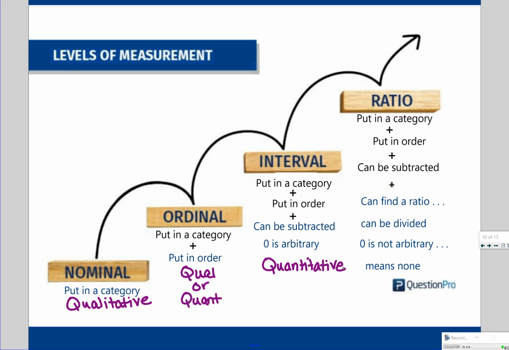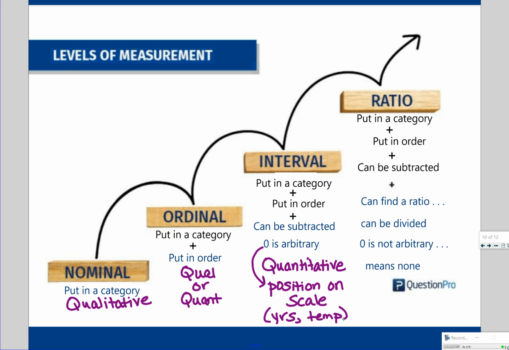Also, the zero is arbitrary, which means that zero represents a position on the scale. The examples I gave you, years or temperature, are common examples of interval level of measurement.